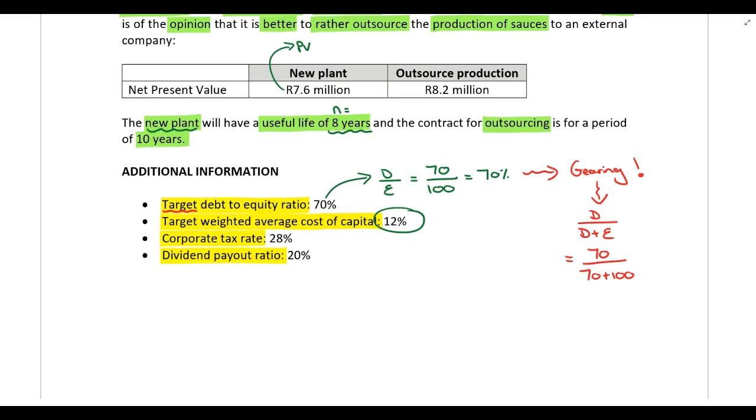And you do exactly the same thing for this alternative over here, the alternative to outsource production. This is going to be the present value that you input into your financial calculator. N is going to be 10 years because the contract for outsourcing is for a period of 10 years. I is going to be equal to 12% because with investment appraisal, we use the target WACC as our discount rate when we are calculating the net present value. So I is 12%, and we are trying to calculate an annual equivalent, so you compute payment.